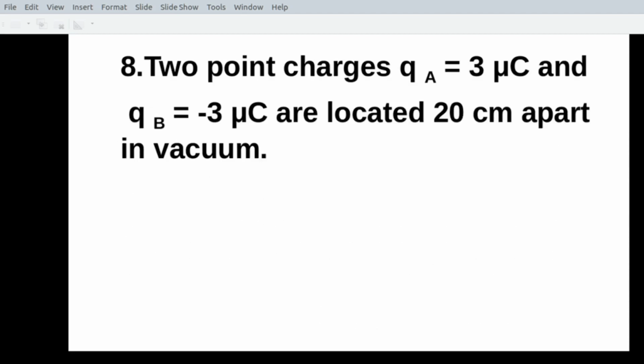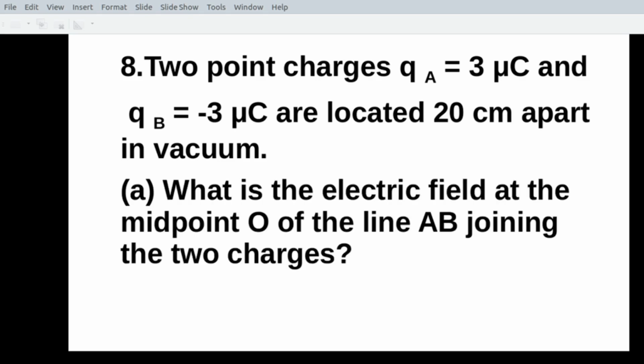Now, question number 8. Two point charges QA of 3 microcoulomb and QB of minus 3 microcoulomb are located 20 centimeters apart in vacuum. First part, what is the electric field at the midpoint O of the line AB joining the two charges?